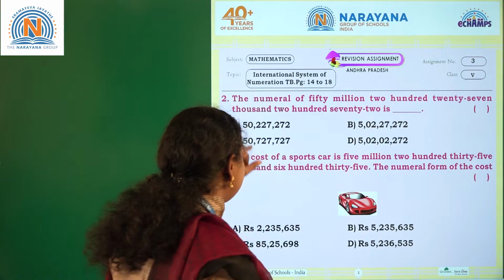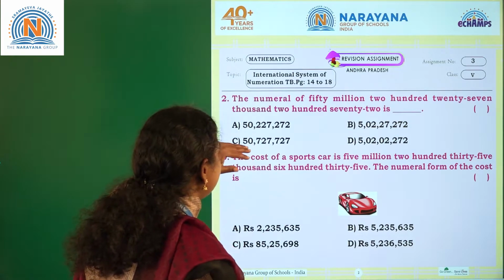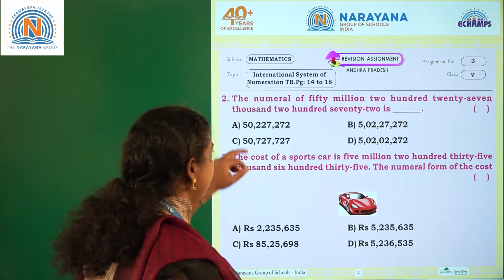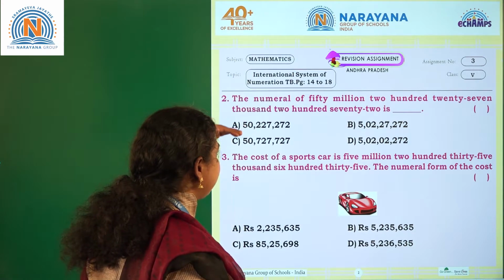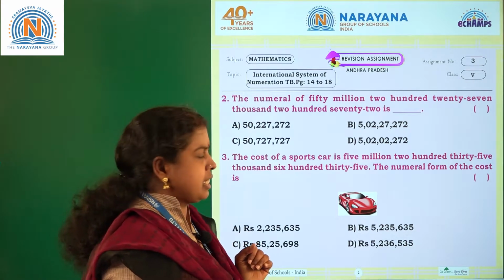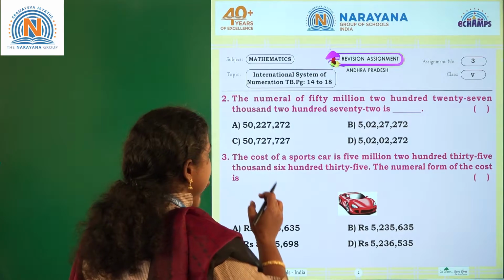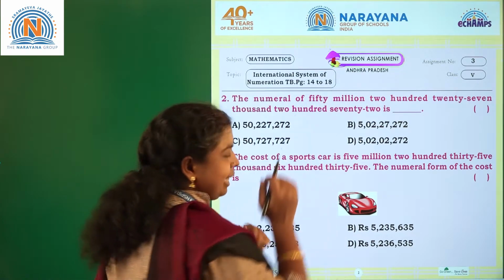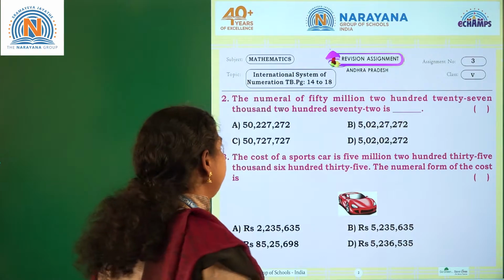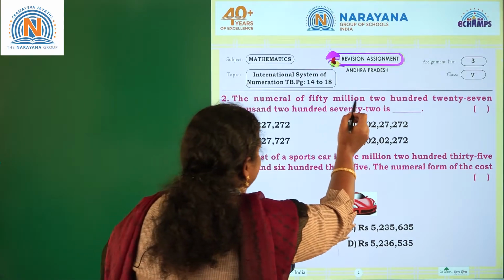But here if you observe these two numbers, this is again Indian place value system or international one. These two are written in international place value system. Now you have to consider these two options and among those two, which one is the correct one? Our number is saying that 50 million.